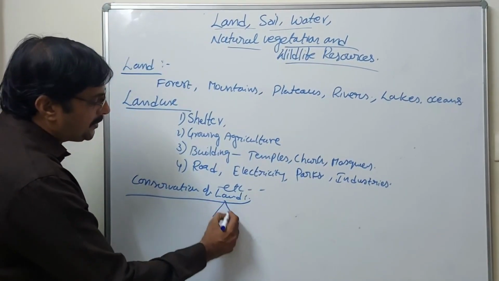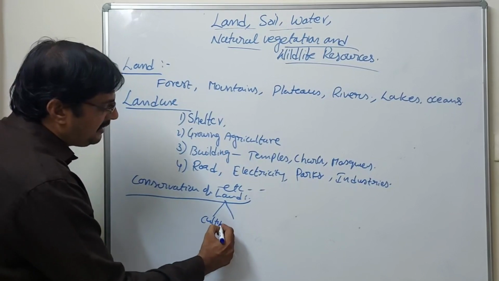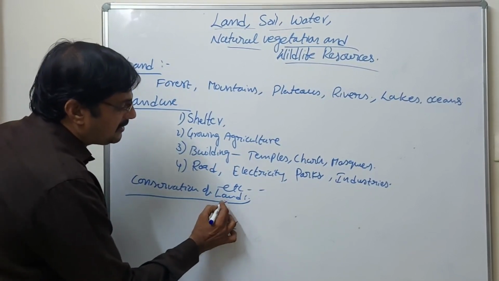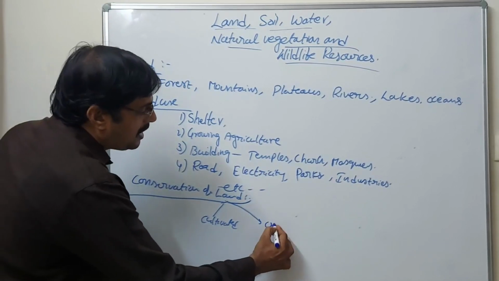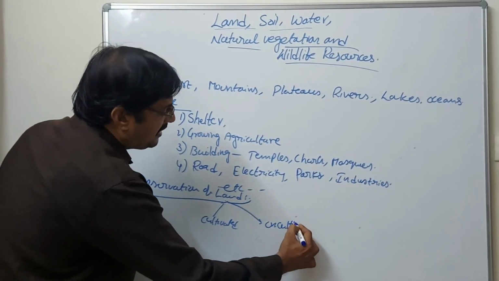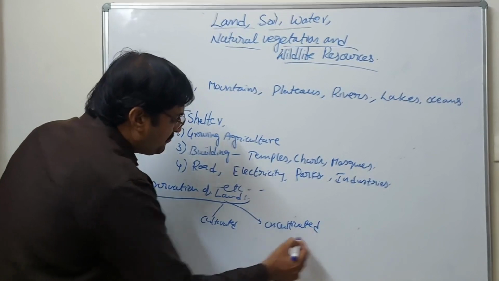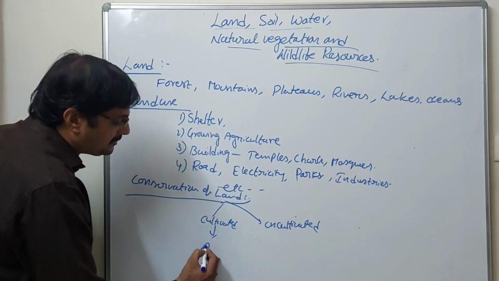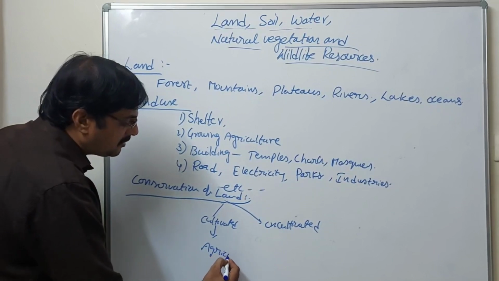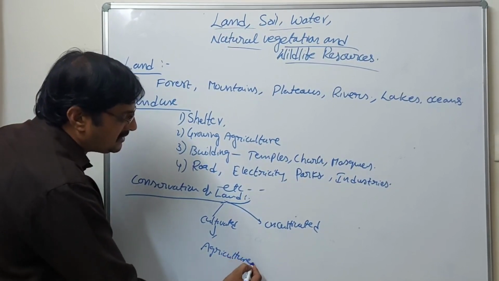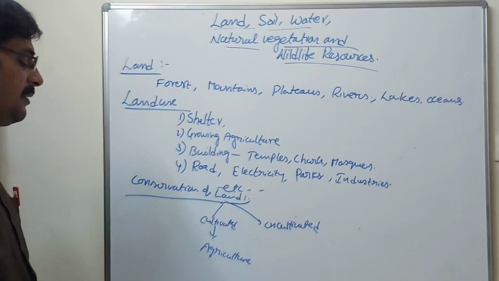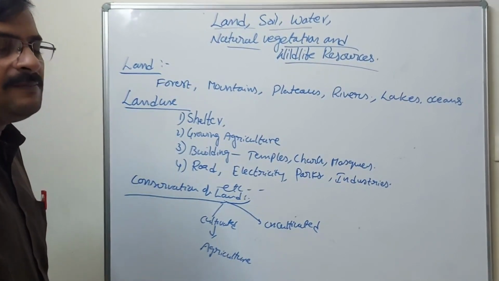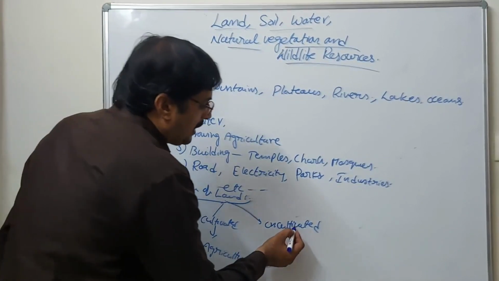Land is divided into two types: cultivated land and uncultivated land. Cultivated land we mostly use for agriculture, which is very important for the development of the nation as well as the economy.